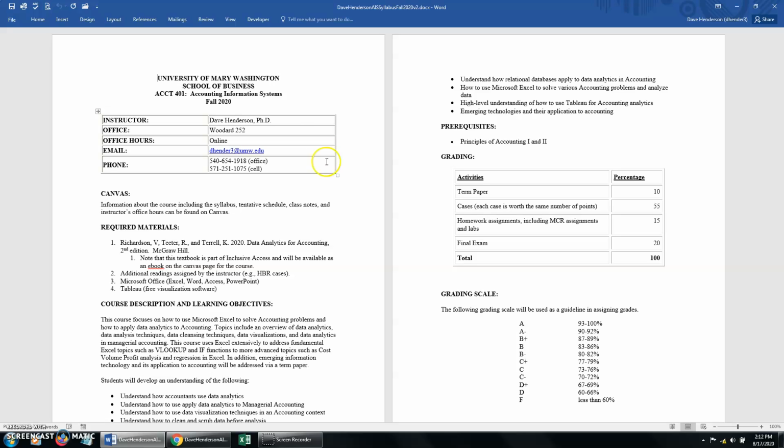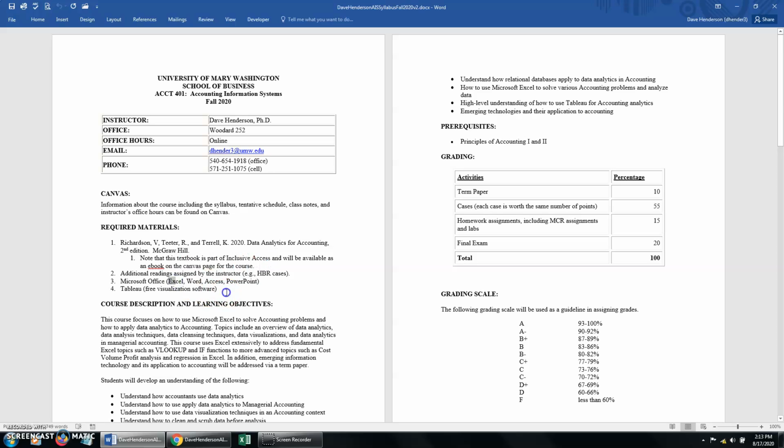Okay, so when you look at the required materials right over here, you have to purchase this data analytics for accounting ebook, and it'll be available on the Canvas page for the course, okay? So it'll be available there. It's part of inclusive access, so you should have access to that. I will have some additional readings assigned by me, and I'll tell you about those as we go throughout the course.